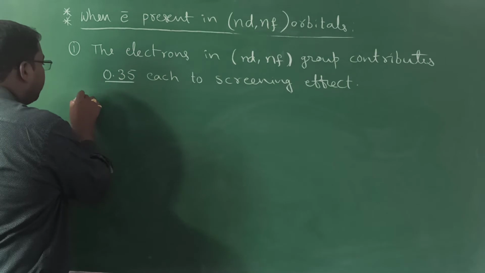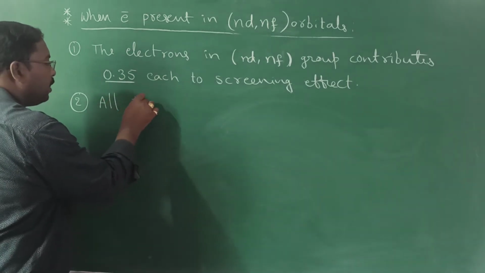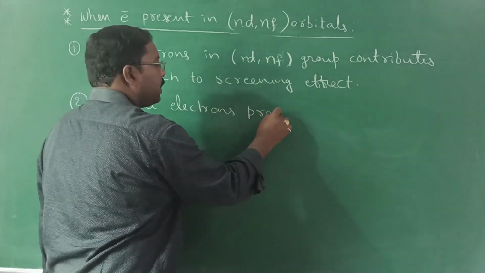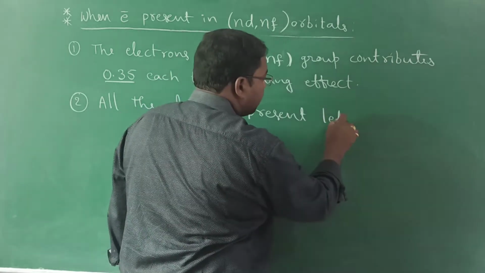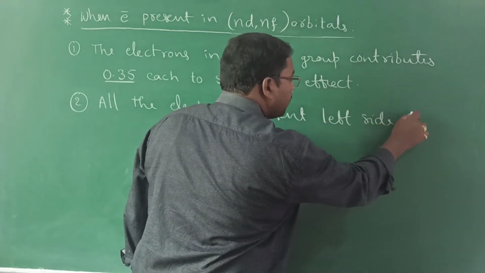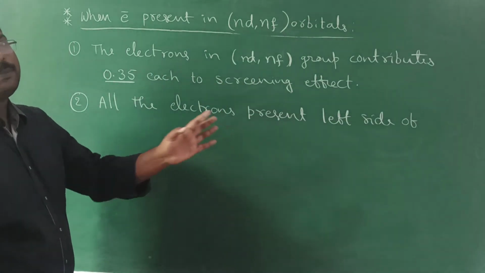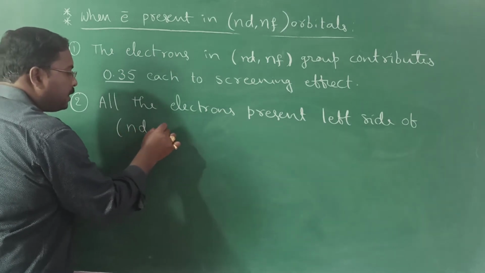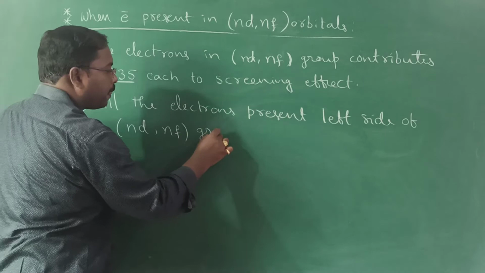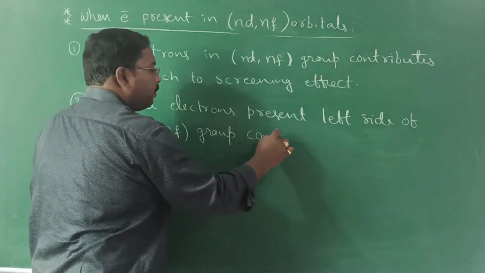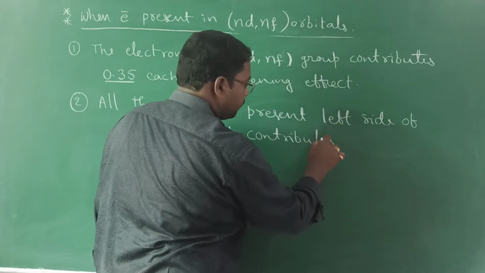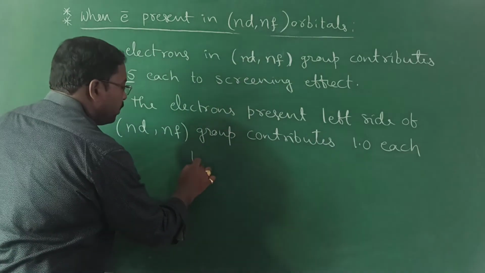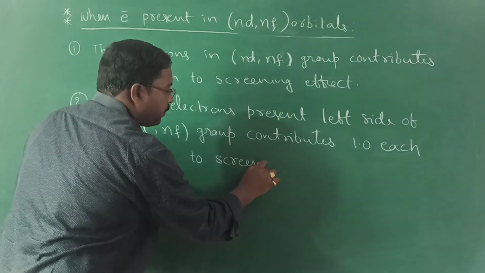Now coming to the second one, all the electrons present on the left side of the nd as well as nf group contribute 1.0 each to the screening effect.